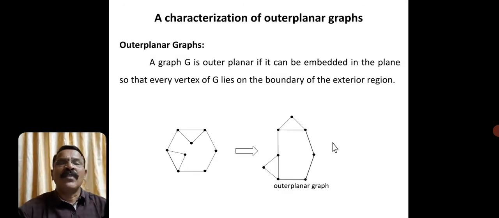We know already what is an outer planar graph. An outer planar graph is also a planar graph in which all vertices lie on the boundary of the exterior region in the plane embedding of G. So if you consider the plane graph of G, all vertices must lie on the boundary of the exterior region. Then that graph is called an outer planar graph. Okay, so this concept already we know.